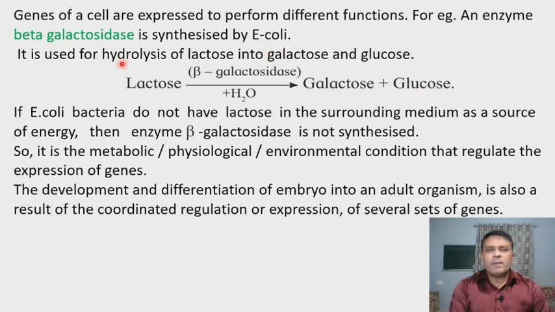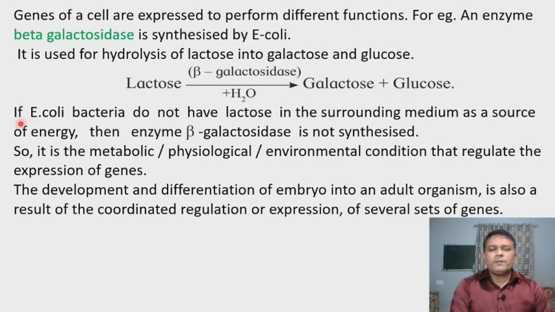Now this enzyme, that is beta-galactosidase, is used for the hydrolysis of lactose into galactose and glucose. Here we can see that lactose undergoes hydrolysis in presence of the enzyme beta-galactosidase and water to form galactose and glucose.